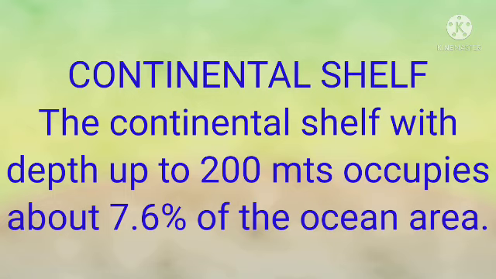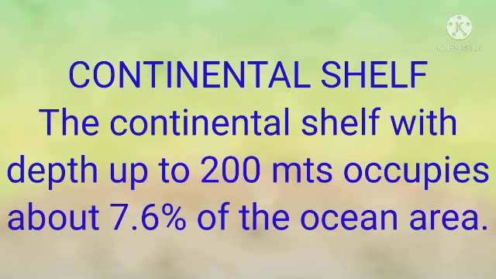Okay, we will discuss the first one, continental shelf. The continental shelf with a depth up to 200 meters occupies about 7.6% of the ocean's area. This is very important.